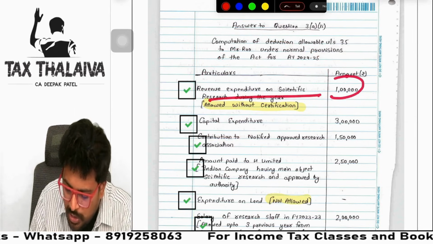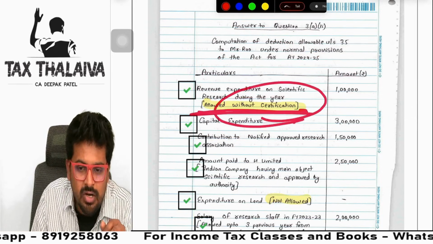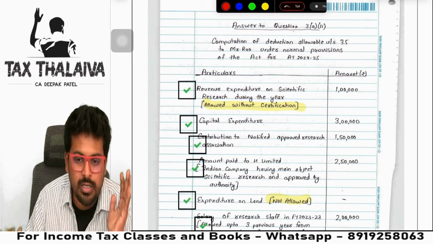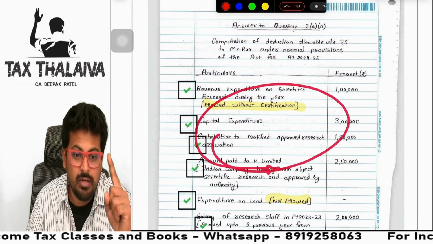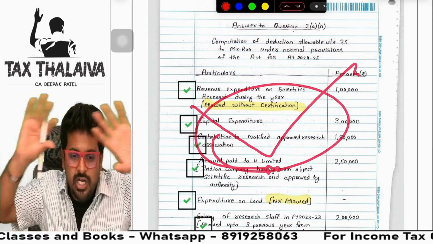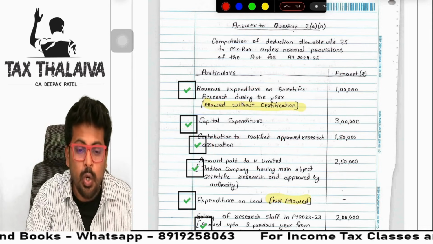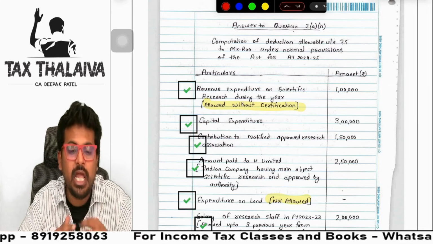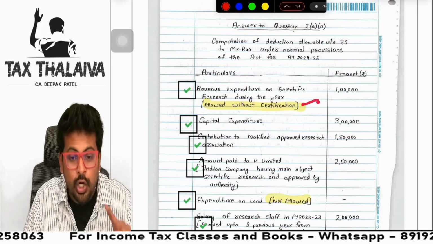See, as soon as he wrote 1 lakh here, he wrote here only, allowed without certification. Whatever he wants to write in a note, he did not prepare a separate note. This I followed in my CA final. I got 78, guys. Exactly this I followed. I did not write separate notes. Separate notes I wrote only for big working notes, like depreciation I have to calculate, or any specific point I want to elaborate. Those things I wrote.